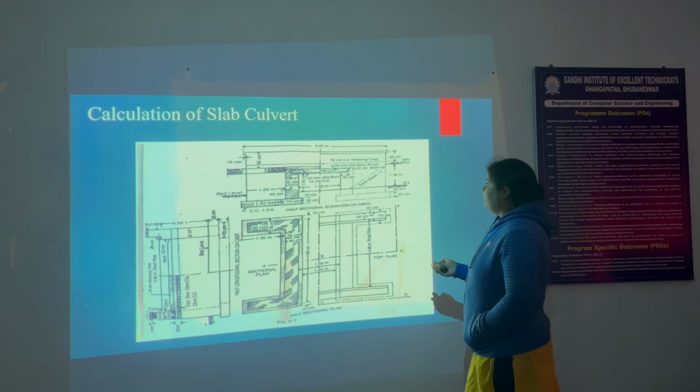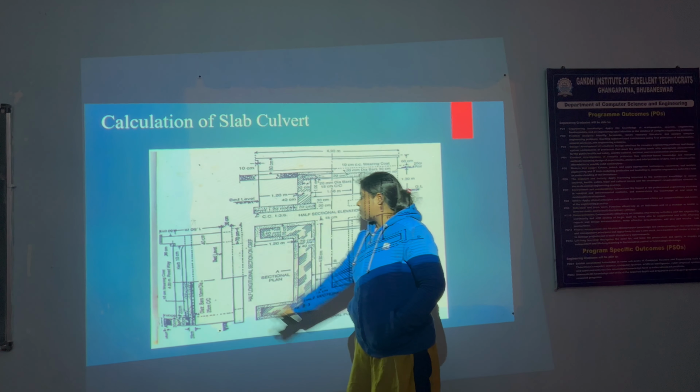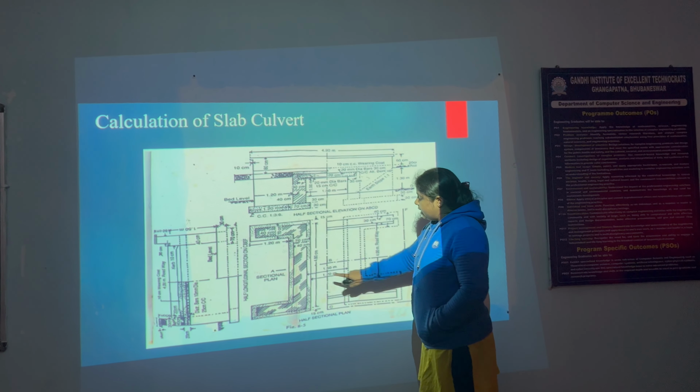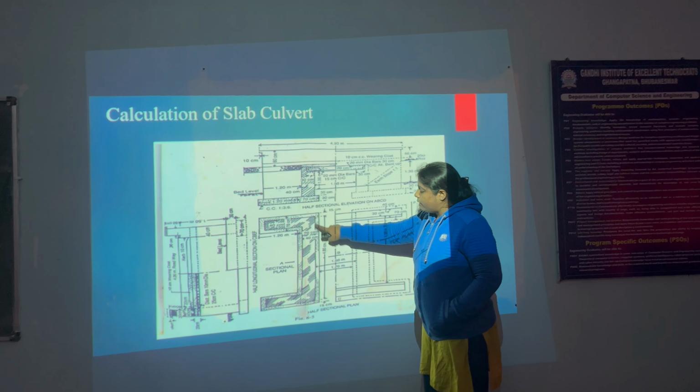Slab culvert. This is the plan diagram, this is the elevation, and this is its section view. In this diagram, this is called the abutment. There are 2 abutments in the plan section, and this is called the wing wall. There are 4 wing walls in this diagram. It is called a right angle wing wall slab culvert. And this is the front view of the culvert.